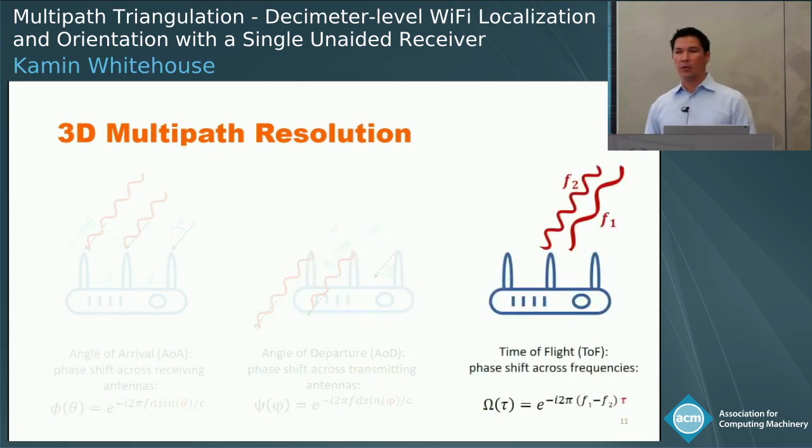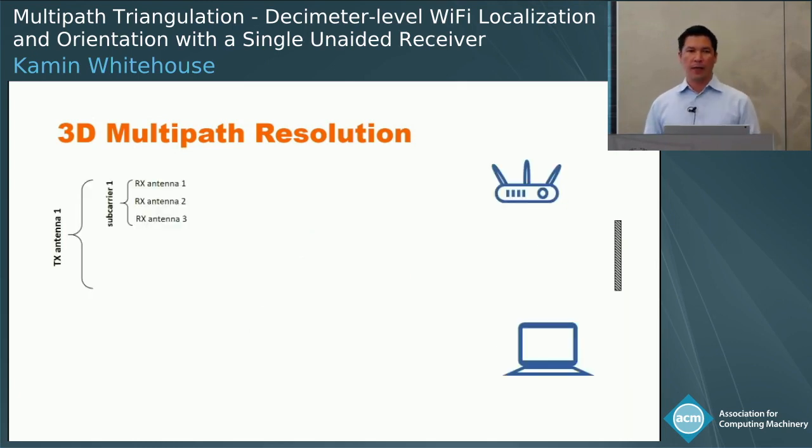And if 2 signals propagate along the same path at different frequencies, we also expect a phase shift between those 2 at the receiver depending on the time of flight or the path length. And so we expect the CSI values to reflect these three different aspects of every path. And now we take these properties and define a system of equations that models how the CSI values will change based on the propagation paths.